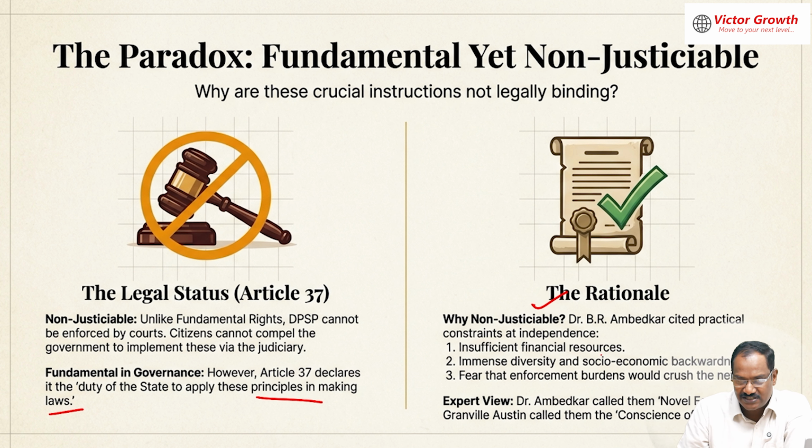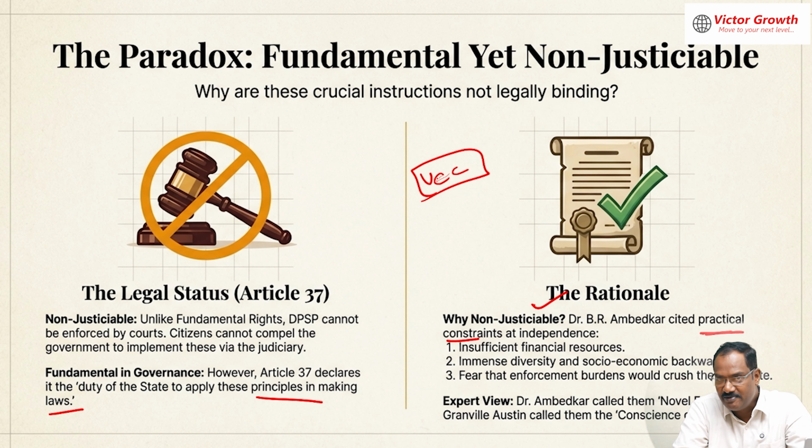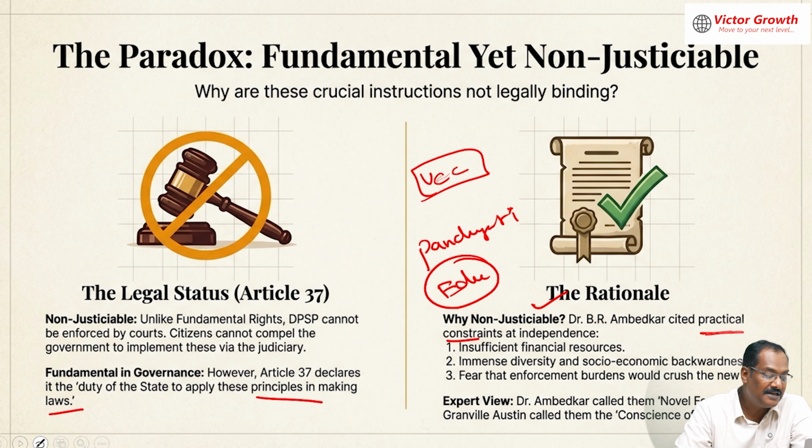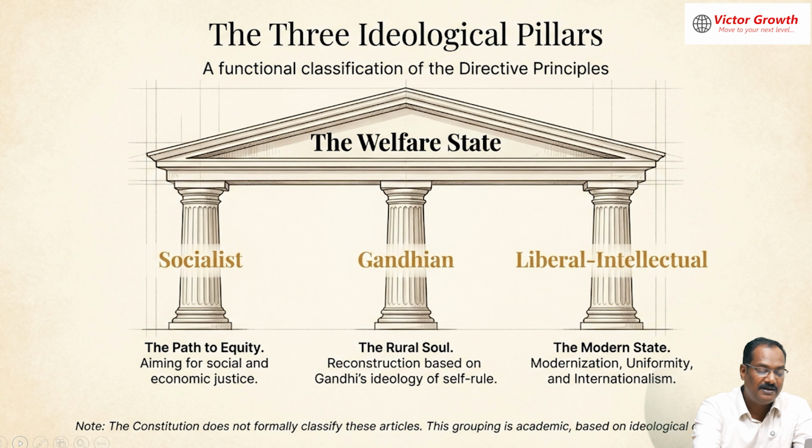Why is it not justiciable? There are a lot of good things there, but why is it not justiciable? Because there are practical constraints, according to B.R. Ambedkar himself. He said that we can't implement all this at once, but have to wait for the apt situation or conditions in which it can be implemented. For example, we are always planning about the uniform civil code, but a religious consensus has to be made. And we have implemented Panchayati Raj successfully. We have implemented the right to education. Understood? So those things we have done. At the right time and conditions we can implement the rest also.